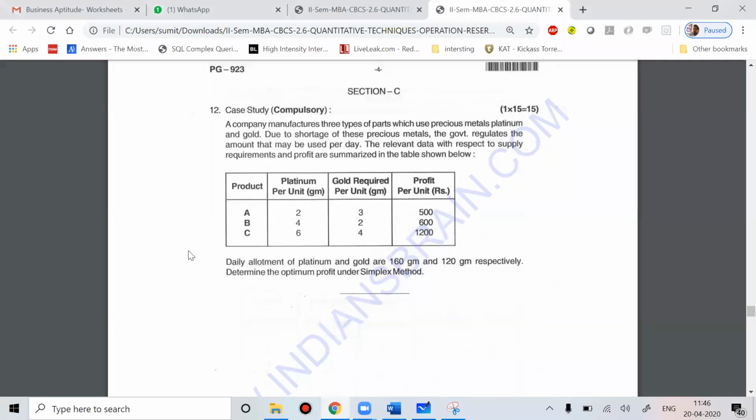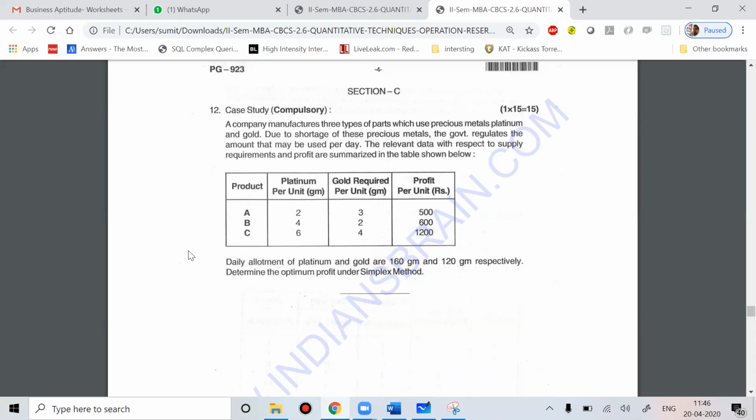In this case study they're talking about that only. Due to the shortage of these precious metals, the government regulates the amount that they can use per day, and the relevant data with respect to supply, requirement and profit are given to you. For each product, they have given how much platinum and gold is consumed per gram.